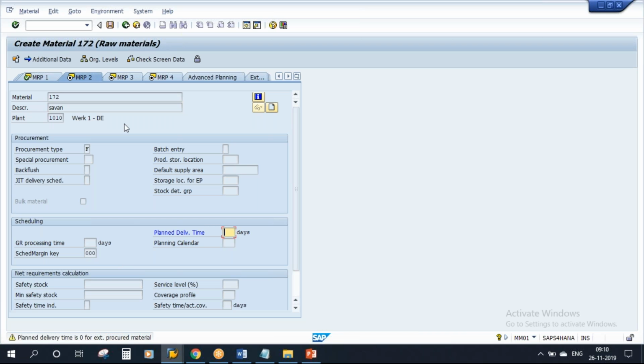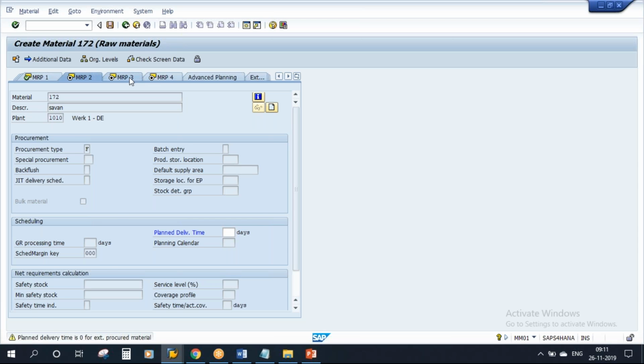Here you see, the moment I clicked on MRP2, what message are you getting at the bottom, Harish? Planned delivery time is 0 for externally procured material. What is the color of the message? Yellow. The system is saying that you need to enter some data here, but even though you don't enter, you can still continue further. That is a warning message. It comes with yellow color.